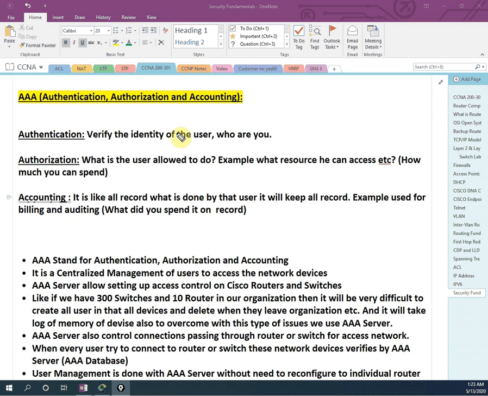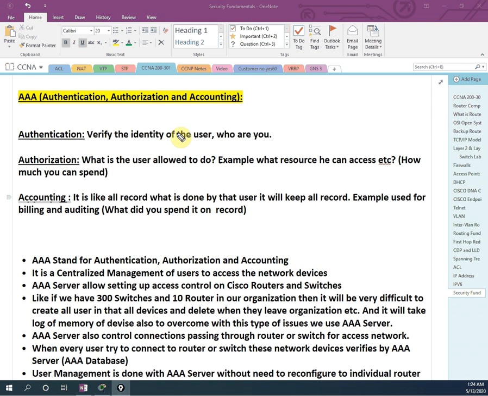In video number 70, we are going to discuss AAA. What is the AAA concept in networking? As per our subscribers' request, we are going to cover this security fundamental. After that, we will see the pending topics, like configuring and verifying NTP operation in the network and client, and whatever else remains. After that, we are going to start automation and programmability.